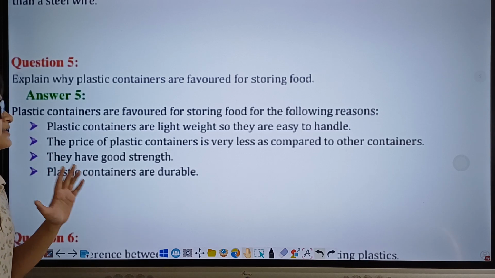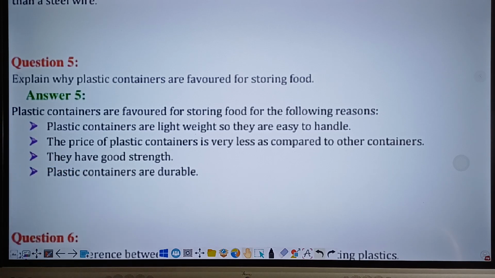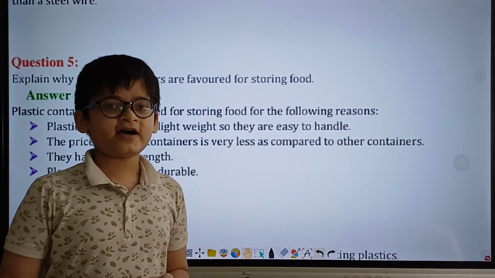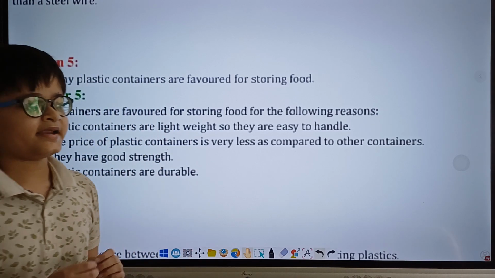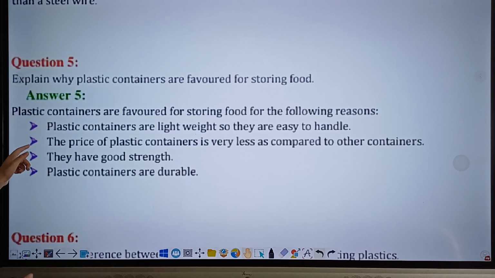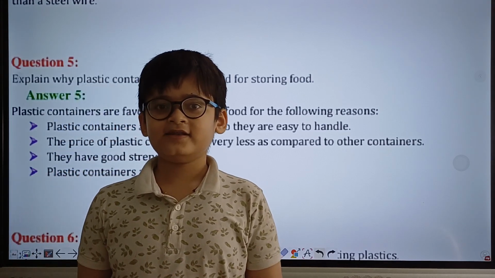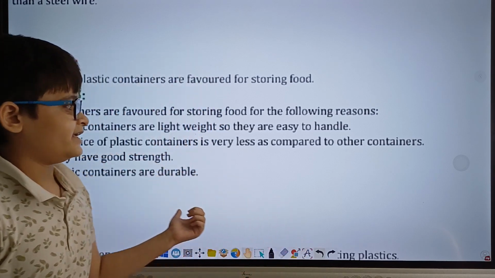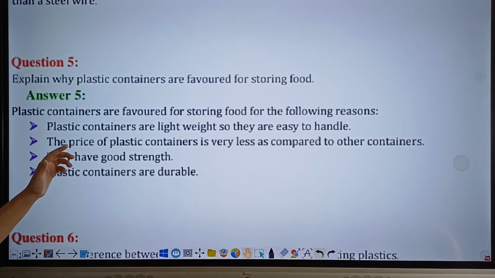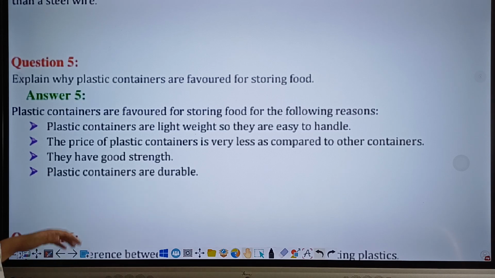Point 1. Plastic containers are lightweight, so they are easy to handle. Since plastic containers do not weigh a lot, they are easy to handle and can be carried easily. Alright, moving on to point 2. The price of plastic containers is very less as compared to other containers. Since plastic as a material is much cheaper as compared to other materials such as steel, iron, etc., they also cost less. Hence why they are favored for storing food. Point 3. They have good strength.